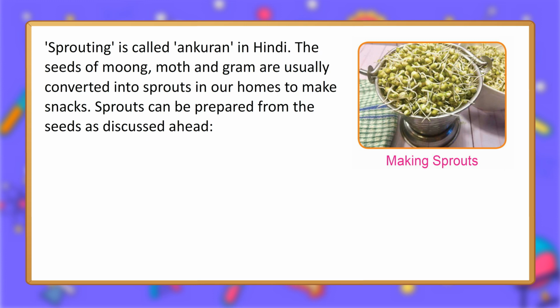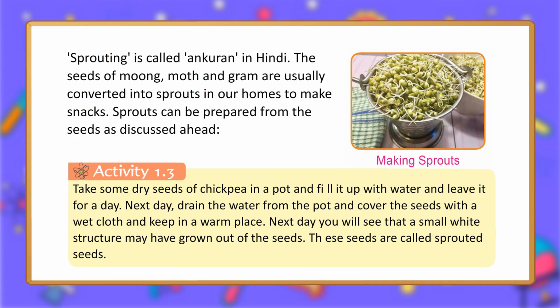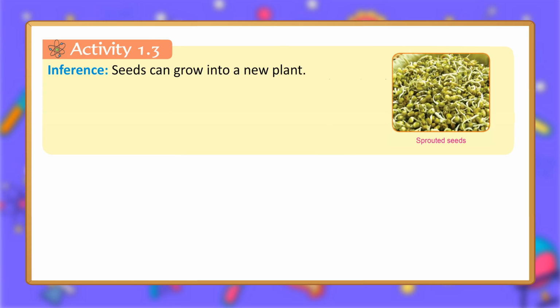Sprouts can be prepared from the seeds as discussed ahead. Making sprouts. Activity 1.3. Take some dry seeds of chickpea in a pot and fill it up with water and leave it for a day. Next day, drain the water from the pot and cover the seeds with a wet cloth and keep in a warm place. Next day you will see that a small white structure may have grown out of the seeds. These seeds are called sprouted seeds. Inference: seeds can grow into a new plant.